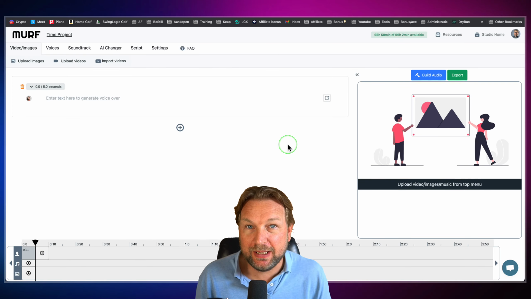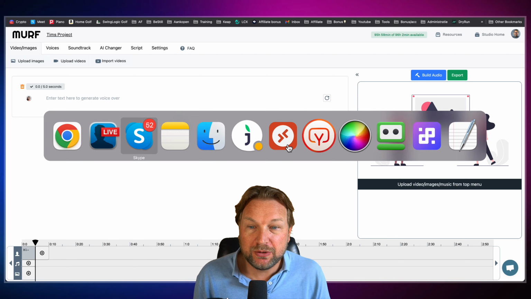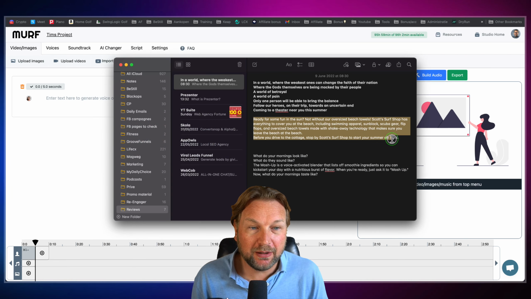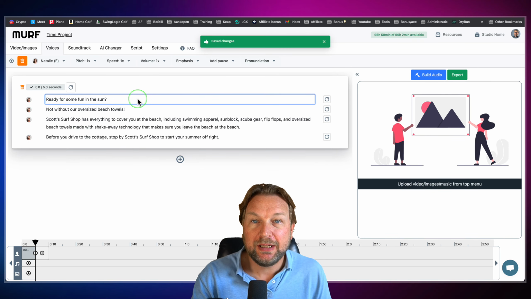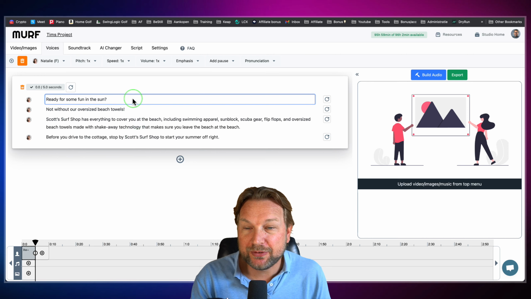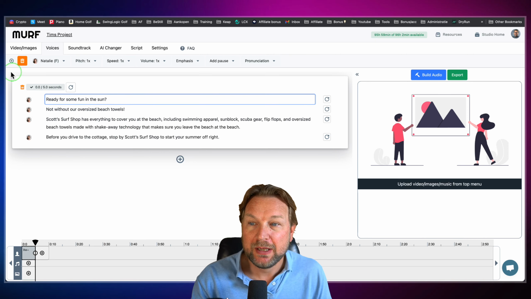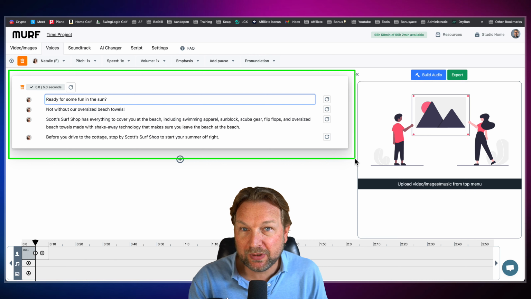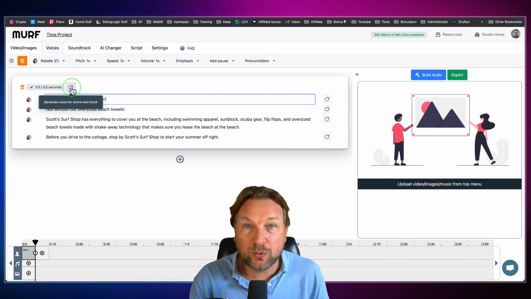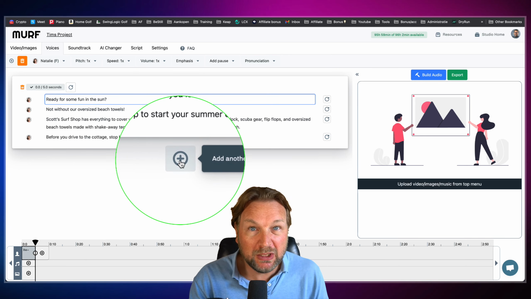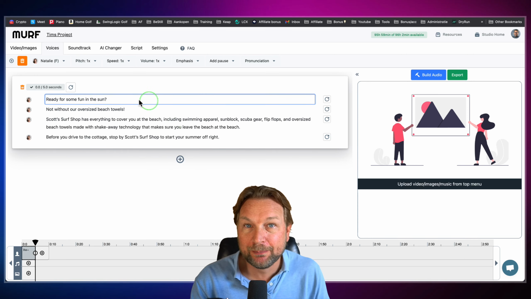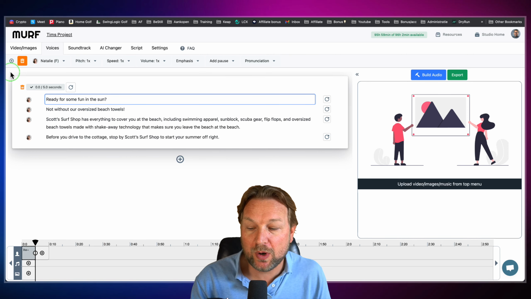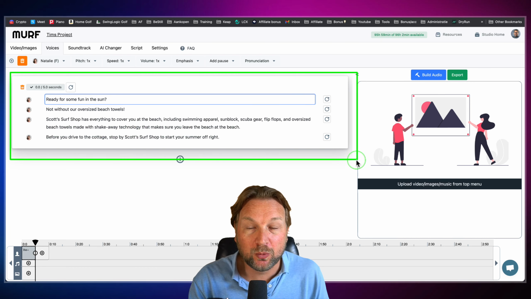And now it's going to create a project for us. So what I'm going to do here is I'm going to paste some text in here. And as you can see, it automatically creates different paragraphs from the text that I've pasted in here. Now, as you can see, I've created one block of text and I can choose a voiceover for this block. Now, I can also create a new block with another voice. And you can even specify each line if you like to. You can change that in the settings. But I think you want to have all the settings for one specific block. So that's what we're going to work with.